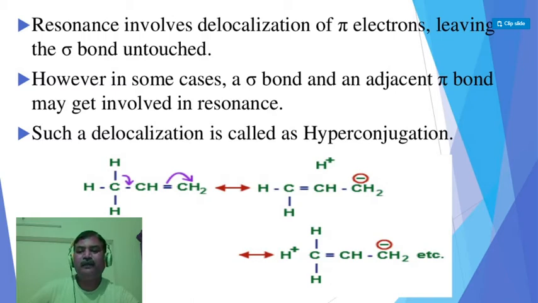So in the hyperconjugation effect, in the delocalization, the pi bond as well as the sigma bond are both involved, and such a type of delocalization effect is simply termed the hyperconjugation effect.